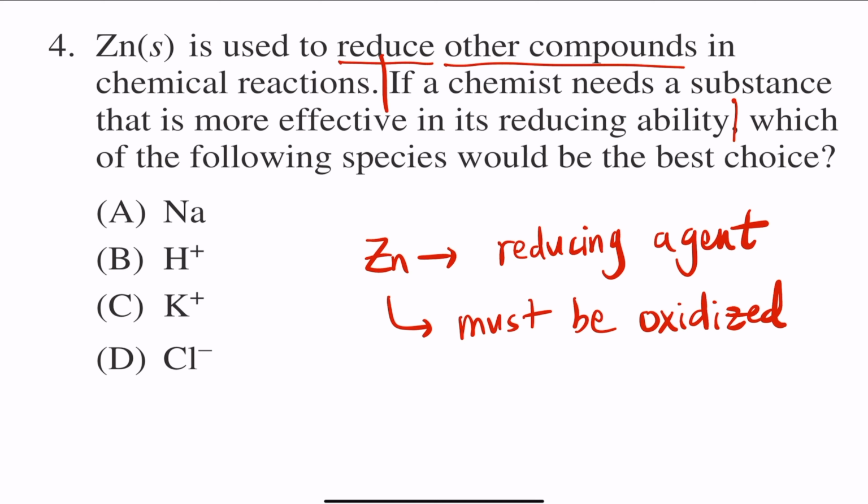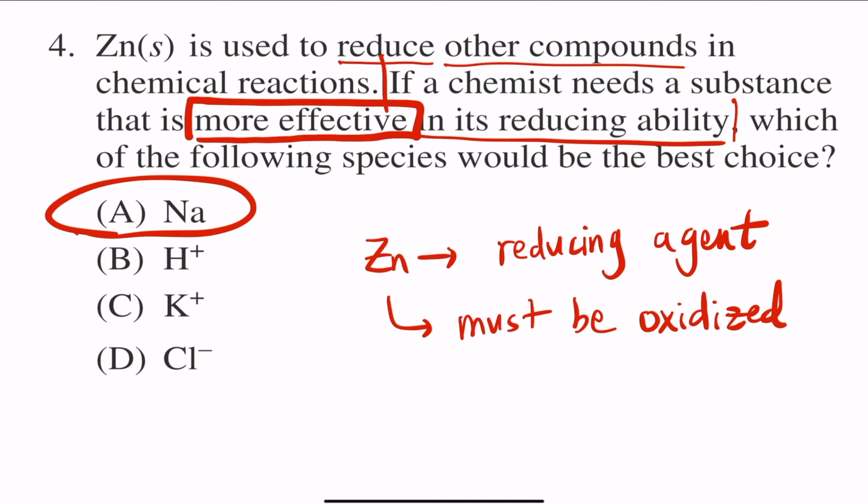So the question is asking for something that's going to be more effective as a reducing agent. So what's going to be even better to be able to help others to be reduced? Once again, in other words, what's going to be even better to be oxidized? What's more likely to be oxidized than zinc is? And the only answer choice you should be looking at is choice A, sodium. Now, why not the other ones? Let me take a look at it.